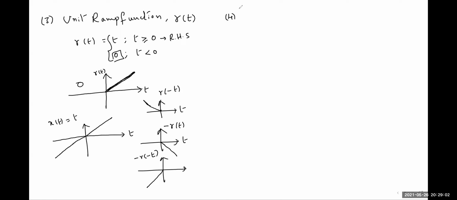Now, in the same way, the fourth function is the unit parabolic function. It can be represented with the symbol P of t. So P of t, the parabolic function, is defined like this.